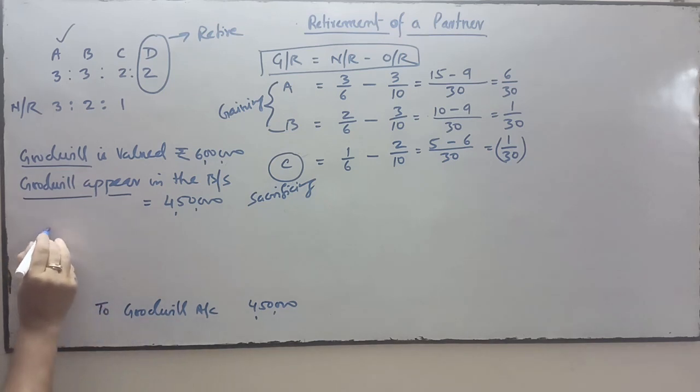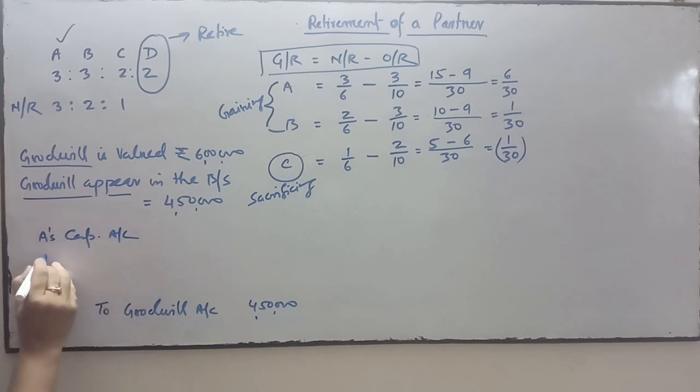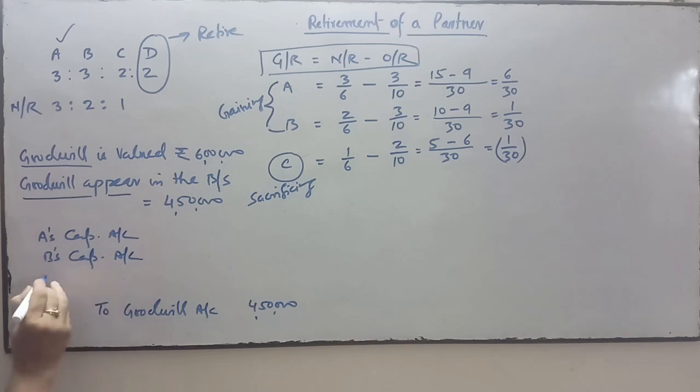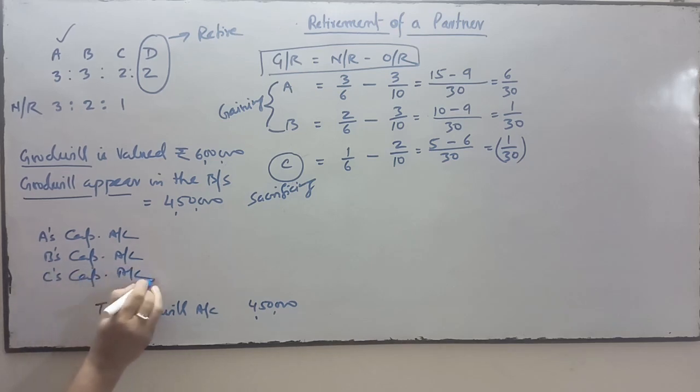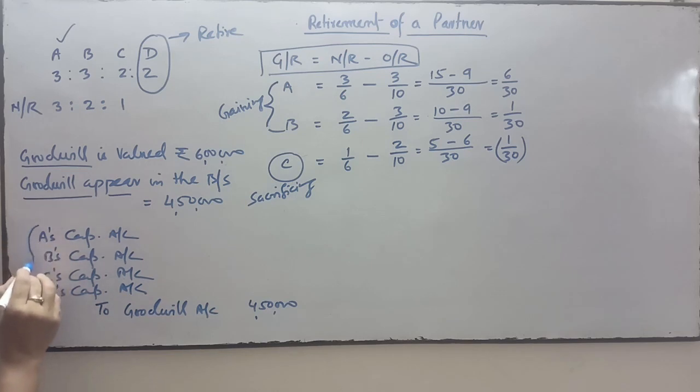So A's capital account, B's capital account, C's capital account and D's capital account, all the partners' capital accounts will be debited. Now the question is, at what ratio?